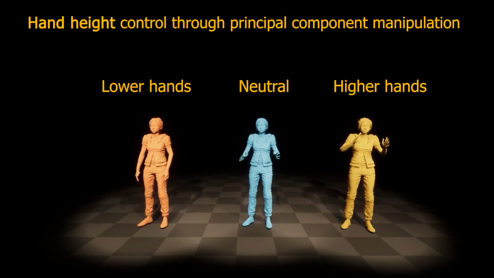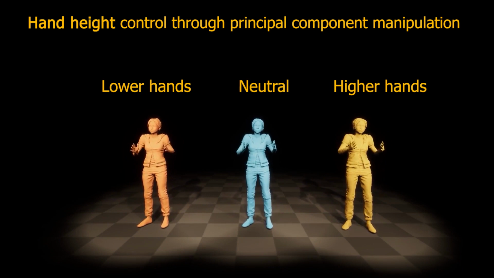Similarly, we can affect the average hand height of the character through principal component manipulation.